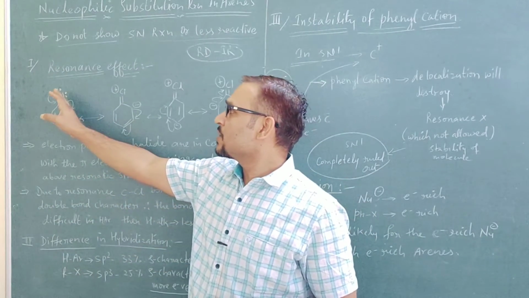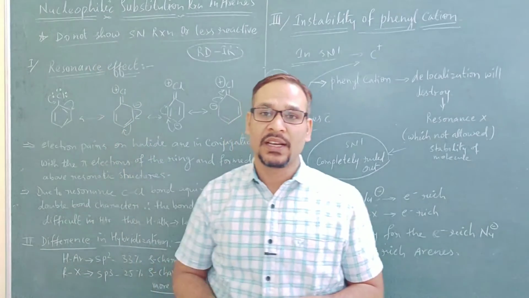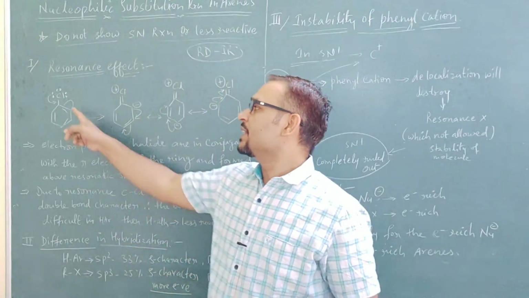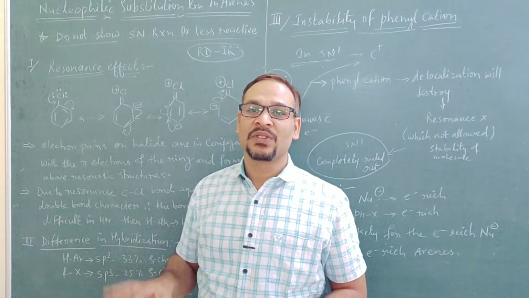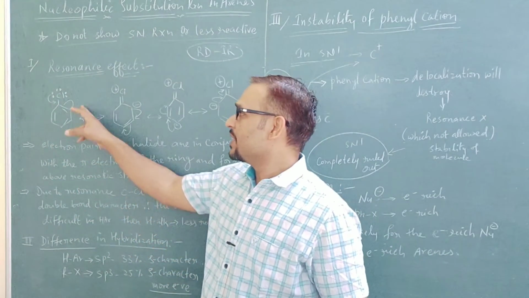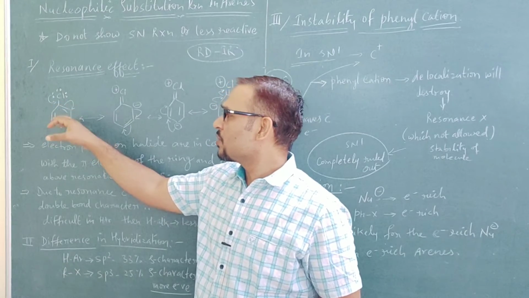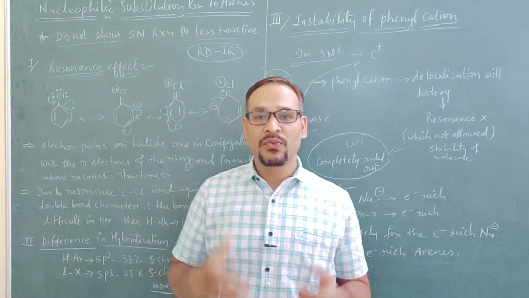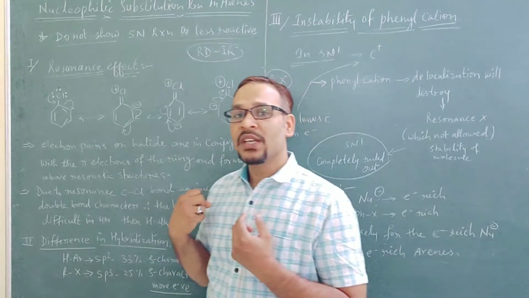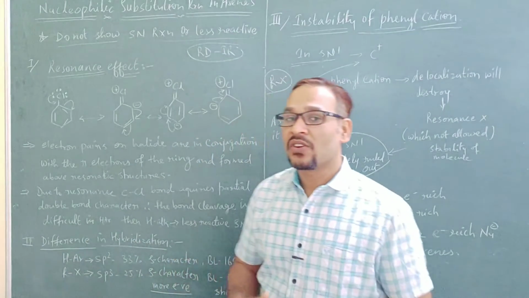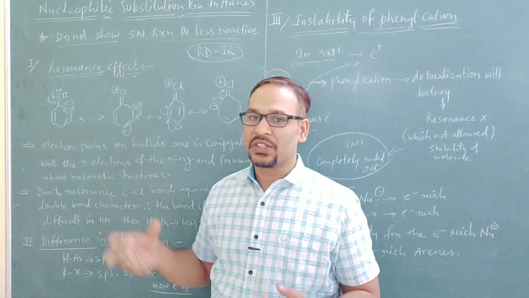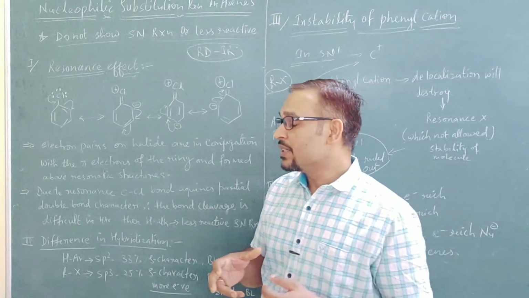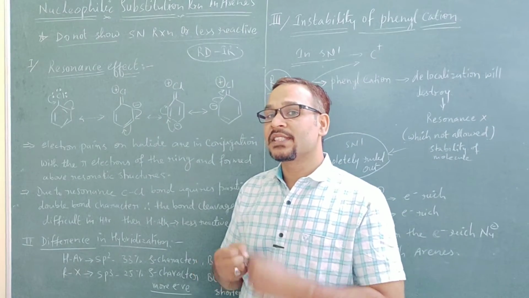Even if it moves by its own, then what will happen? The delocalization is disturbed, completely destroyed. If the delocalization of electrons is destroyed, then the possible resonating structures will not be formed. The resonance will also be destroyed, and it is not allowed by the molecule, because it is for their stability.